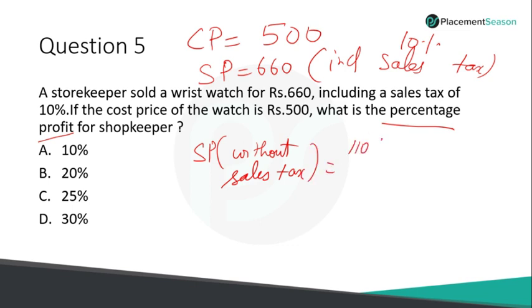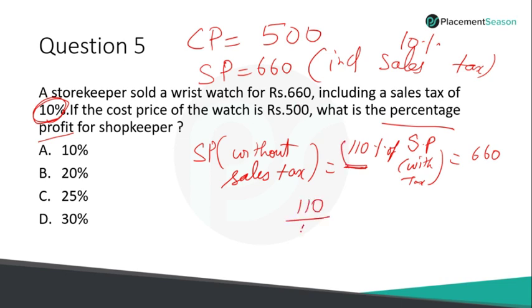So 110% of the selling price, which is without tax, is equal to that value 660. You might be wondering, why do I put 110%? There is a 10% extra, right? So I have taken 110%. So 110 by 100 into SP is equal to 660.